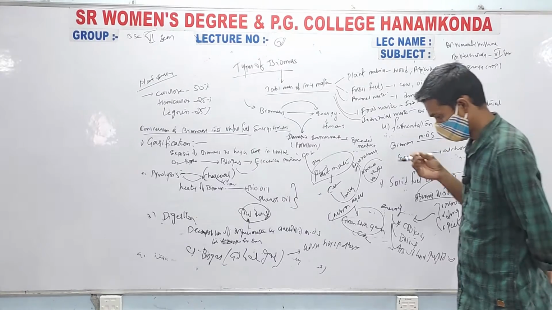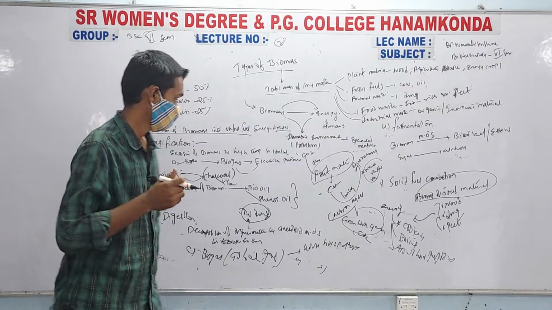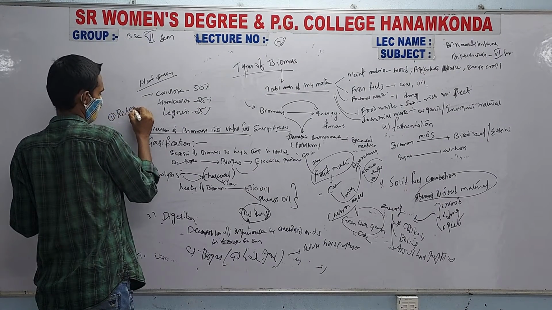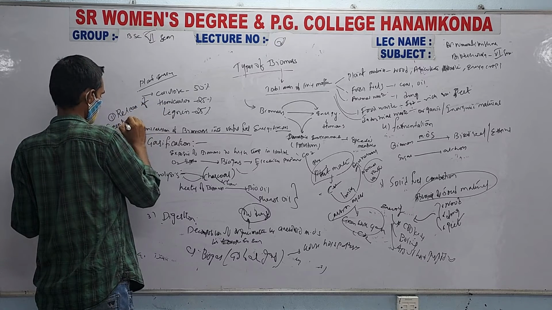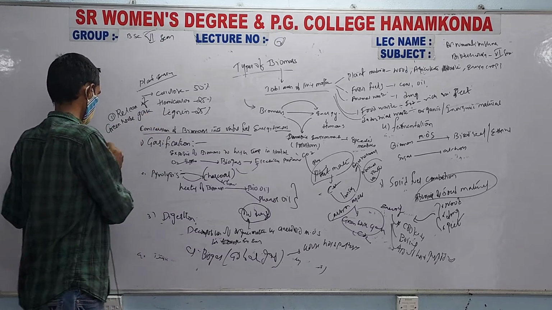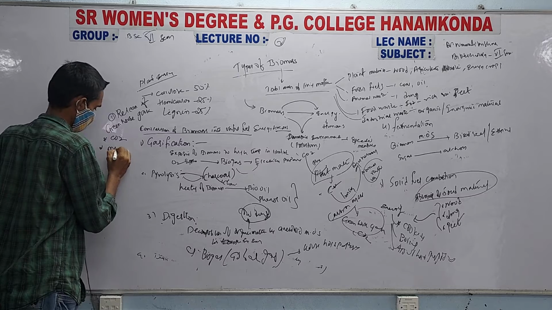So the damage that is caused by heating of biomass, the limitation, is release of greenhouse gases, which includes CO2, methane.